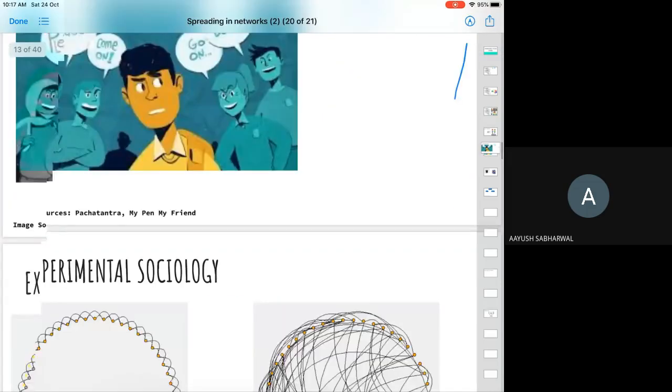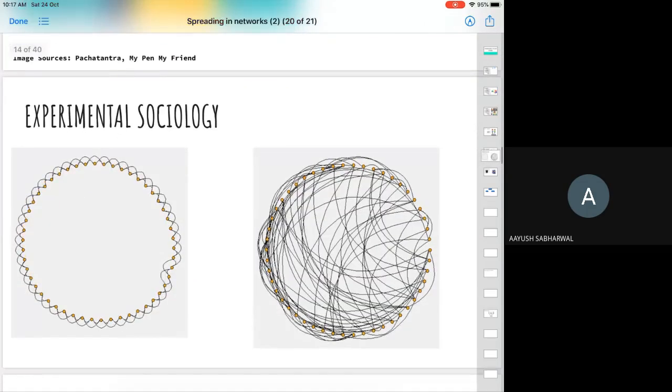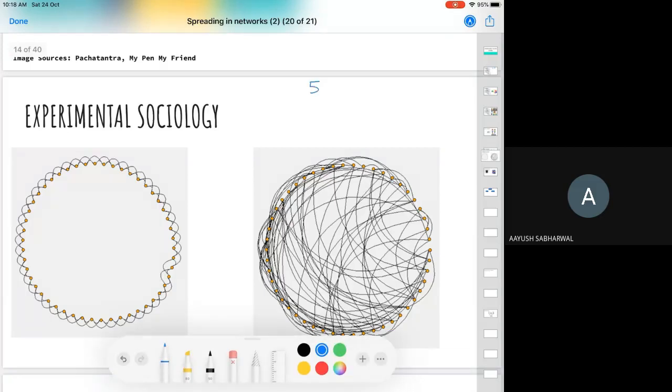So as we said, networks are different. I show you two networks here, one on the left and one on the right. Both of these networks have 50 nodes, and every node in both of these networks has a degree of 4. You can verify it. Every person has 4 friends. However, these connections are organized in different ways.